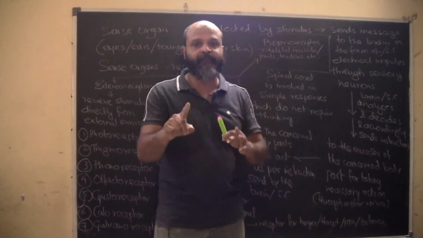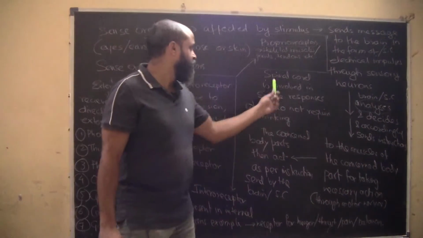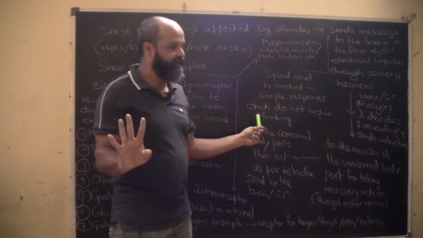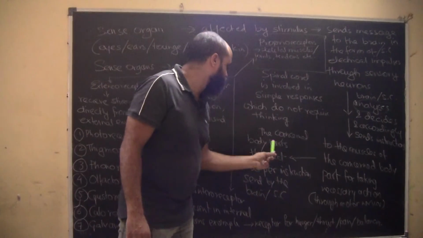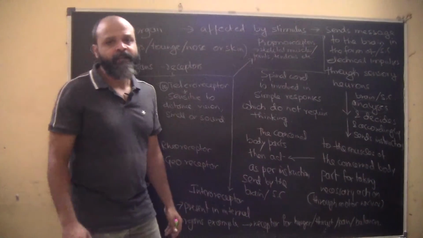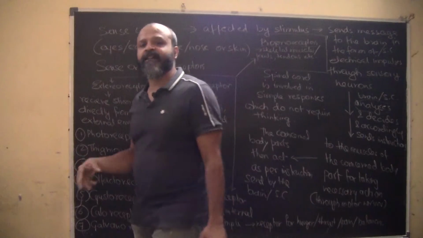So this is a two-way traveling. However, it happens within a fraction of a second. Okay, so spinal cord is involved in simple responses which do not require thinking, which we have already understood. The concerned body parts then act as per instructions sent by the brain or the spinal cord. So it's not necessary that only muscles will be triggered. At times certain glands are also triggered.